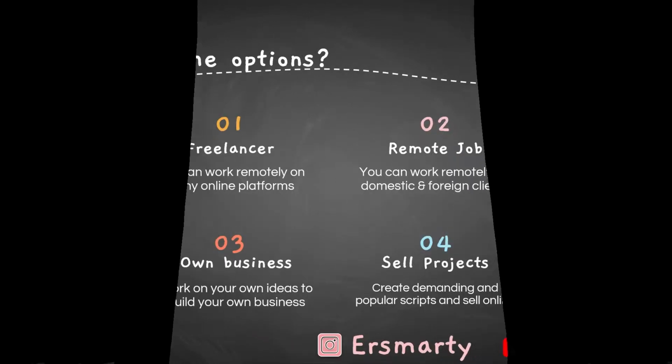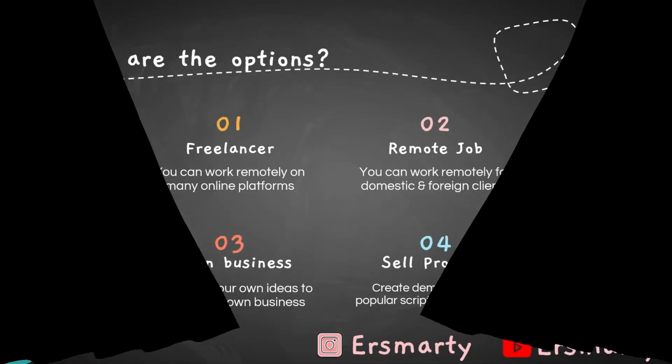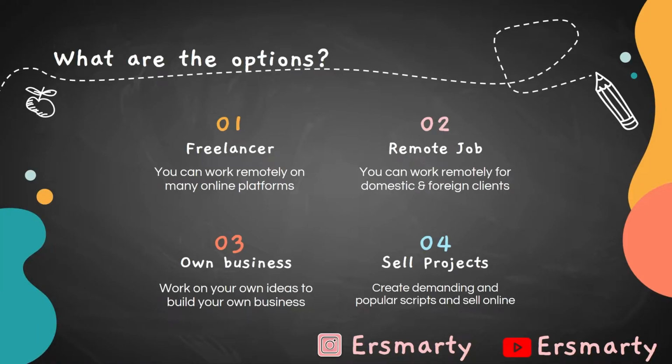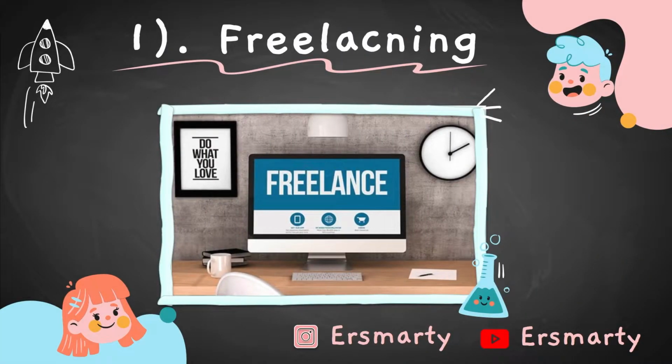Alright, so let's just begin and talk about the options that are available for remote work. As you can see on your screen, we have got 4 options here. The first one is work as a freelancer. Second one is get a permanent remote job. The third one is work on your ideas and build your own business. And the fourth and last one is create your script or project and sell it online. Now out of these 4 options, in this video we are going to talk about the first option, which is freelancing.